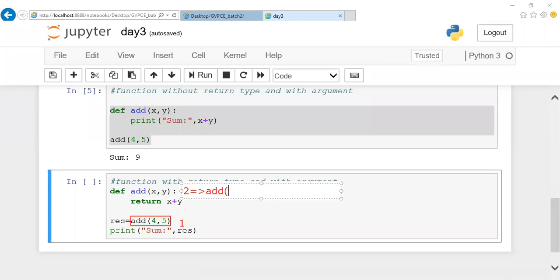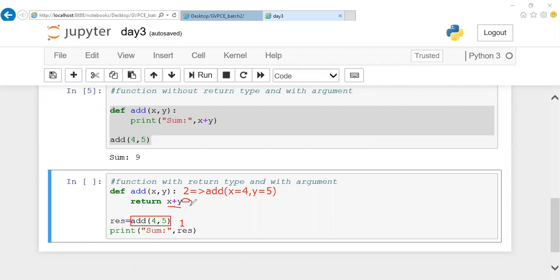Right now my x value is 4 and y value is 5. This is an argument, Manikant. This is what I mean by argument. So x value is 4 and y value is 5. This will be substituted. Now when I do the addition of these two numbers, 9 will be calculated.